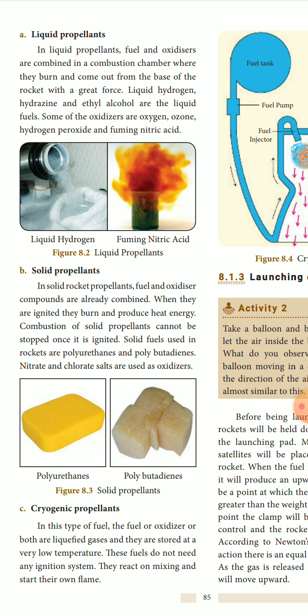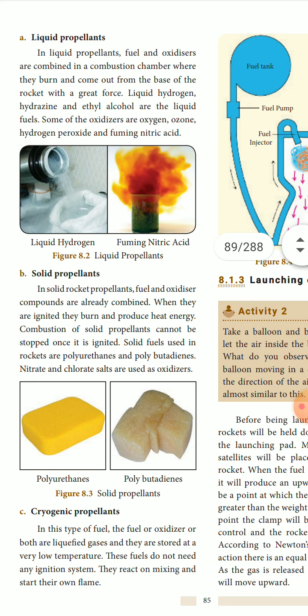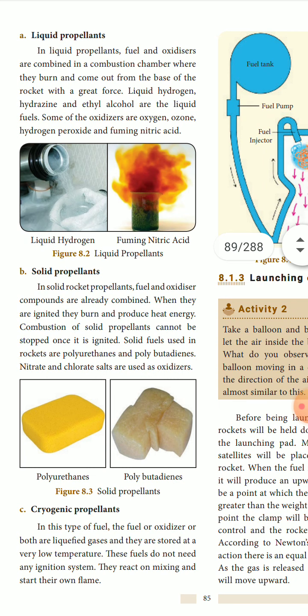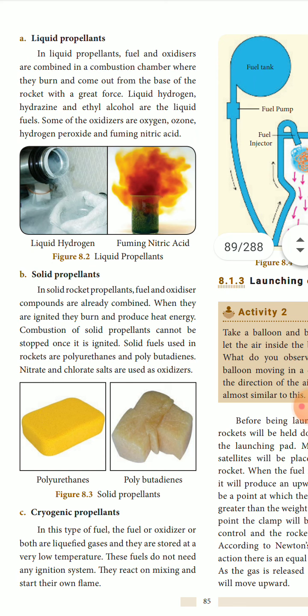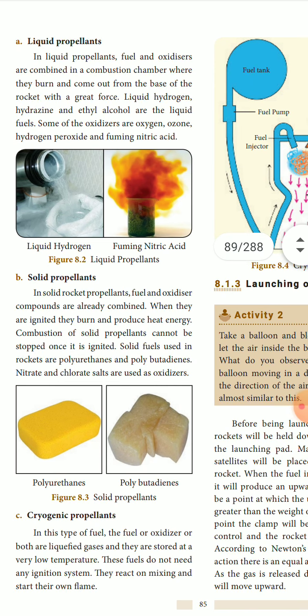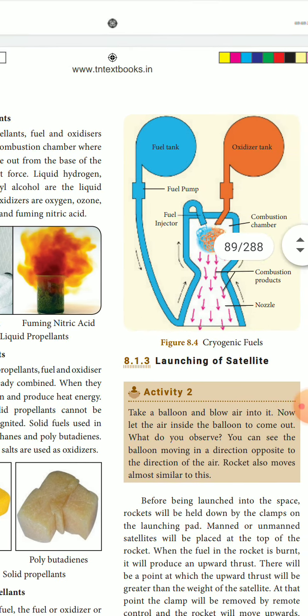Cryogenic propellants. In this type of fuel, the fuel or oxidizer or both are liquefied gases and they are stored at a very low temperature. These fuels do not need any ignition system. They react on mixing and start their own flame. In cryogenic propellants, they do not need any mixing up. As soon as they react on mixing, they will cause the flame by themselves. So that is cryogenic propellants.